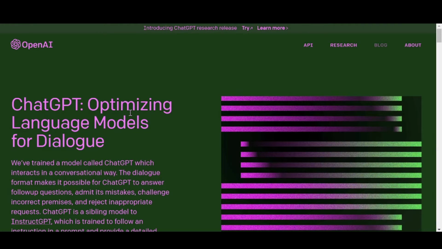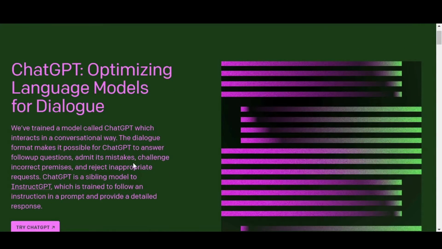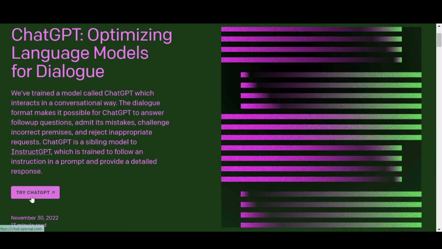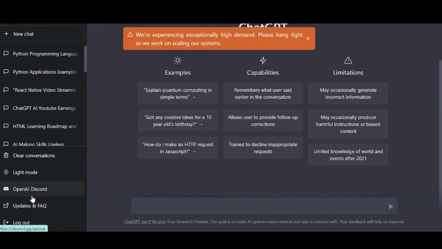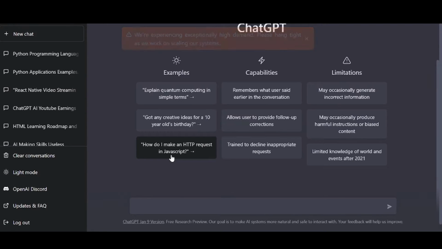Now, once you select the language, go to the ChatGPT website. If you don't have an account, please create a new account. Then open this ChatGPT window where you can find all your questions and answers.